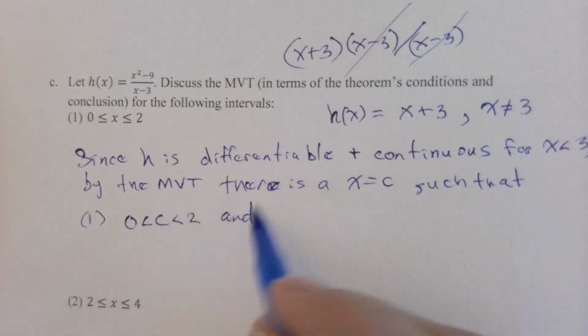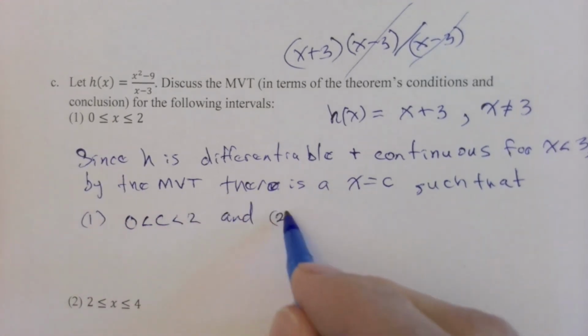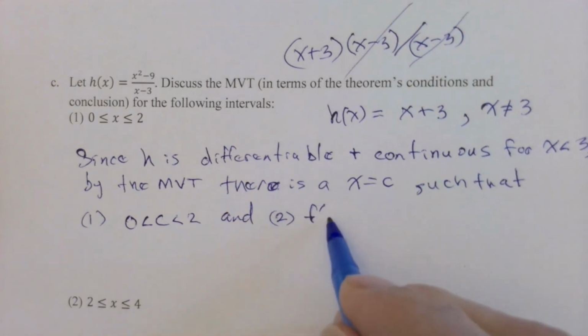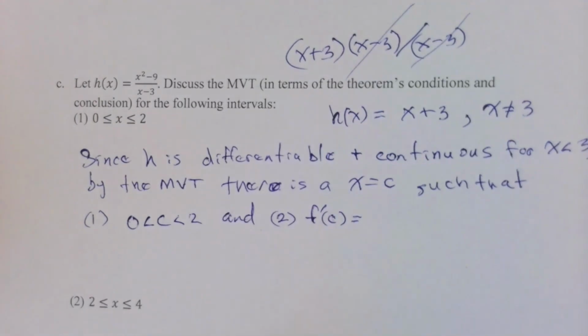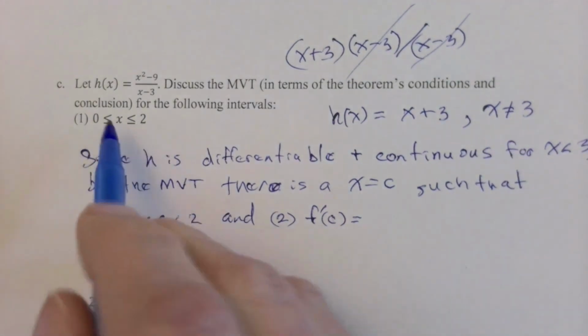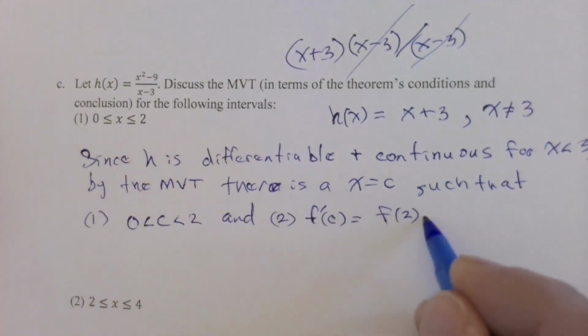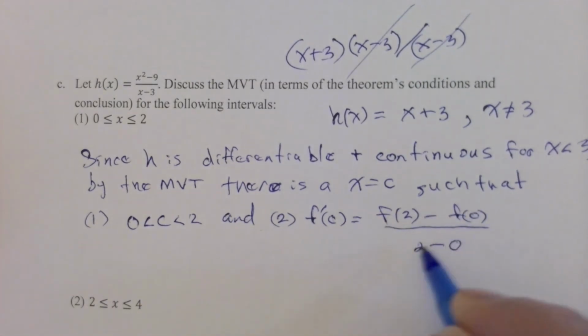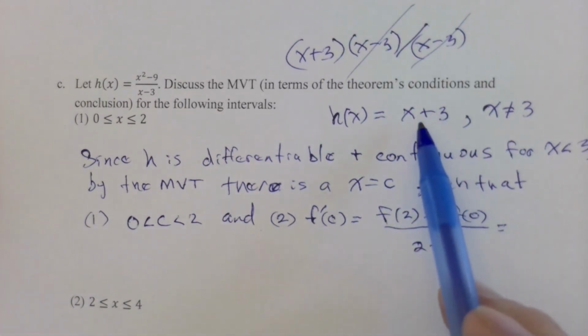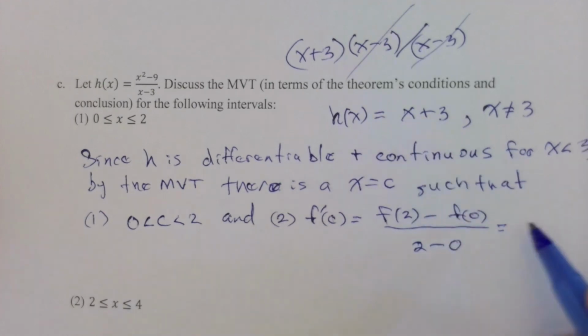And if you compute the derivative of this function and evaluate it at c, it will come out to be the average rate. So on this interval, the average rate is f of 2 minus f of 0 over 2 minus 0. I just quickly plugged the 2 and the 0 into that, and I got 5 and 3 respectively. So this is 5 minus 3 over 2 minus 0, and that's equal to 1.